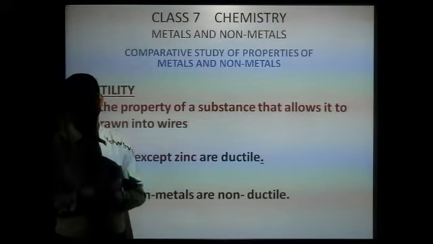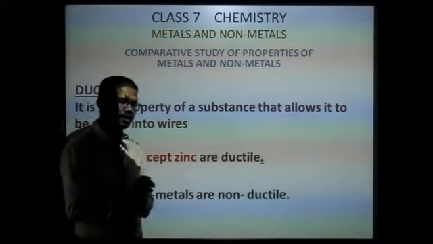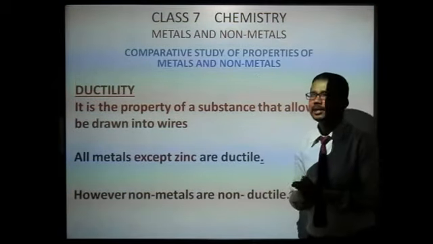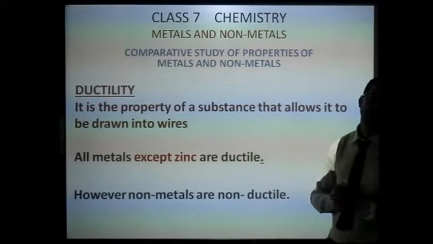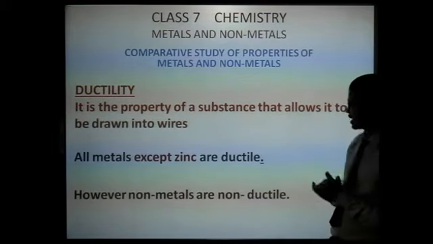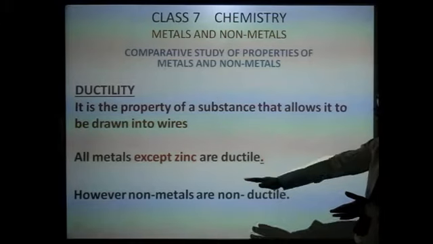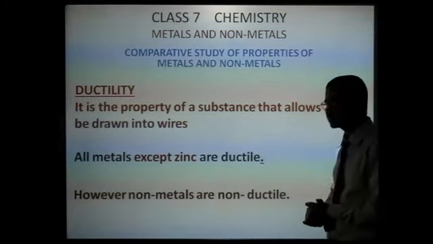All metals are ductile except zinc, which is brittle. Zinc can neither be beaten into thin sheets nor drawn into wires. That means zinc is neither malleable nor ductile. So all metals except zinc are ductile. However, non-metals are non-ductile.